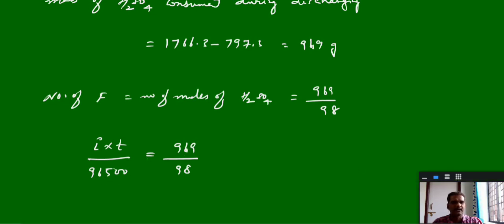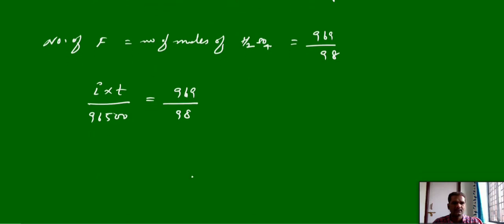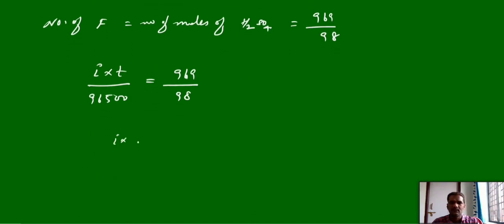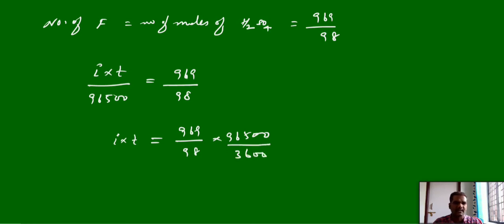From this we have to calculate I into T. Then I into T is equal to 969 by 98 into 96,500. But here I is ampere, T is in seconds, but we require ampere hour. So you have to convert that by dividing by 3600 seconds, that can give in terms of hours.